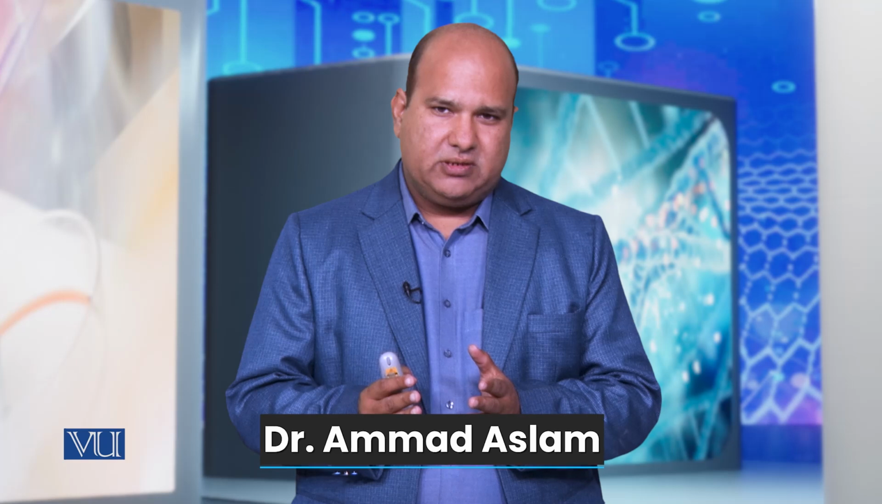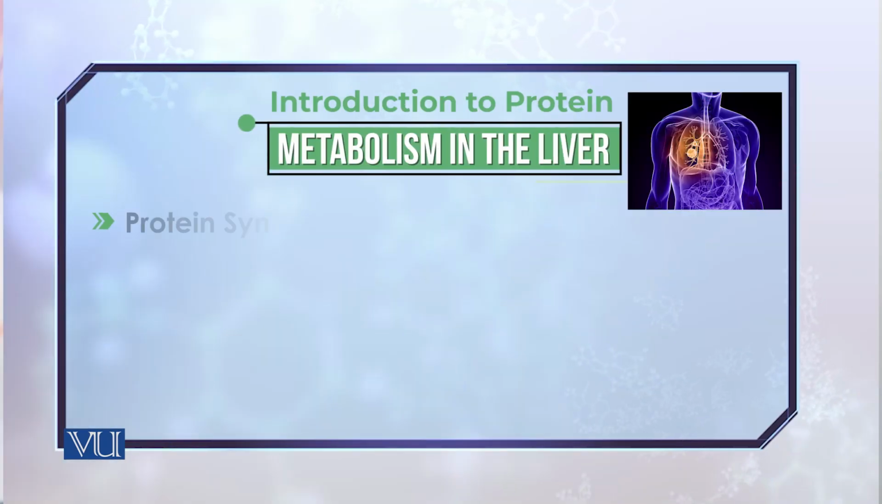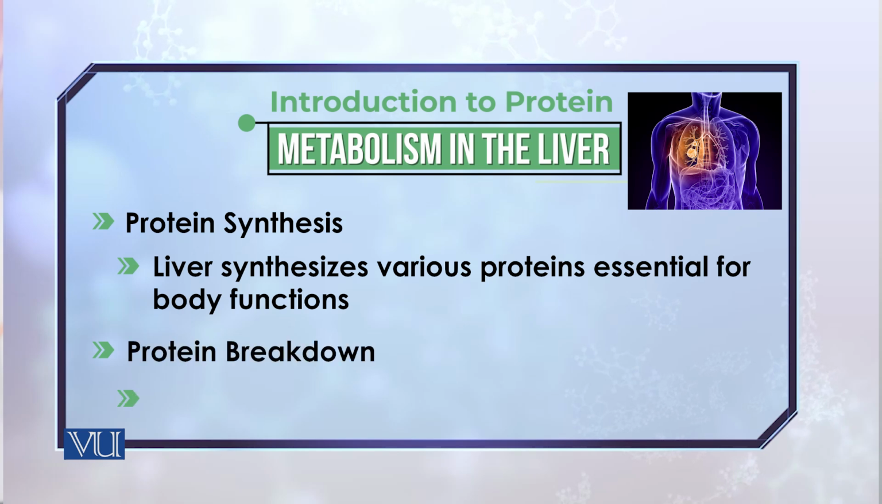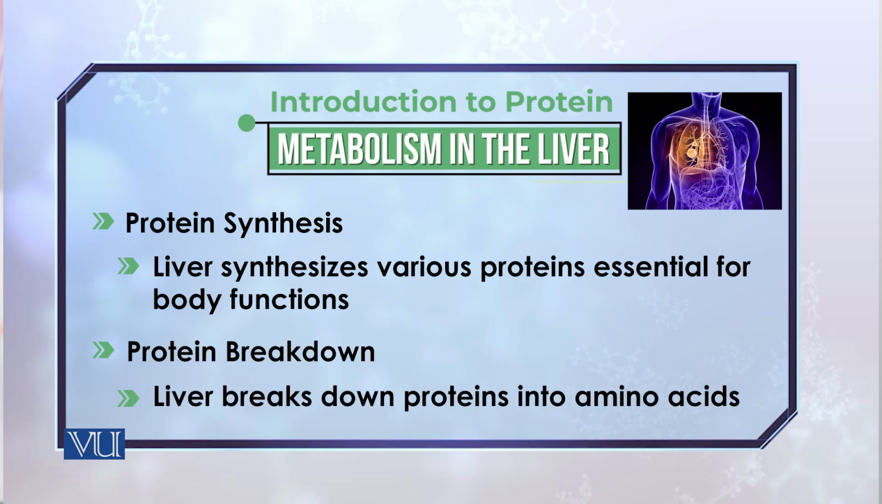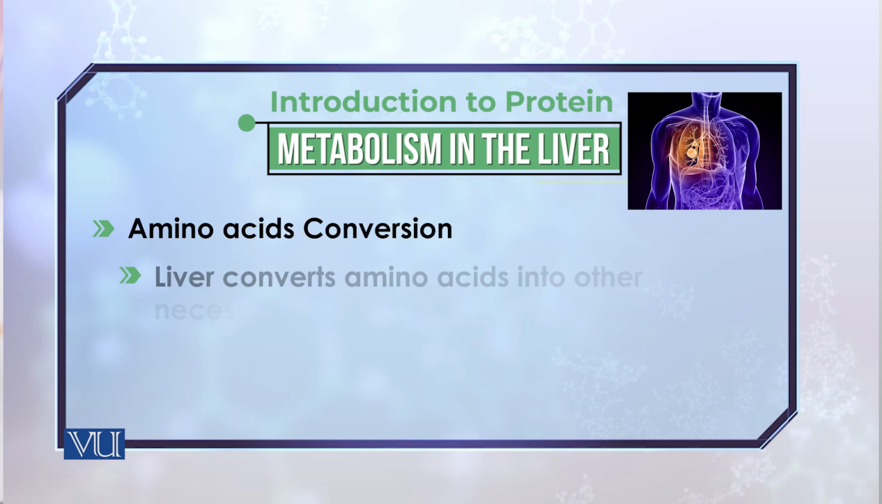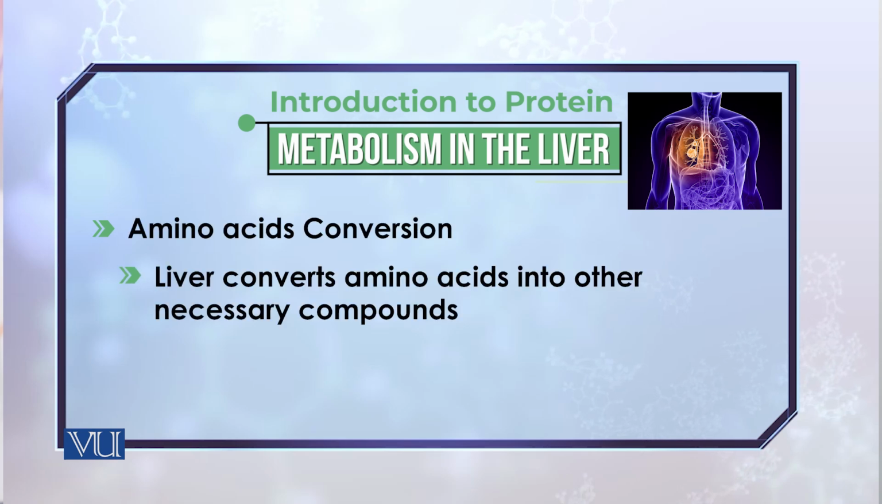Finally, the liver is not only involved in the metabolism of lipids or carbohydrates, it also plays a very important role in the metabolism of amino acids. For instance, it is involved in the synthesis of many important proteins. It is also involved in the breakdown of proteins. Thirdly, it is involved in the interconversion of amino acids.